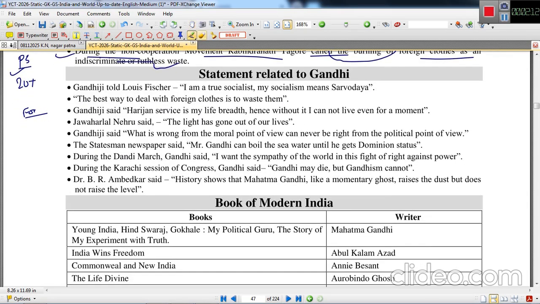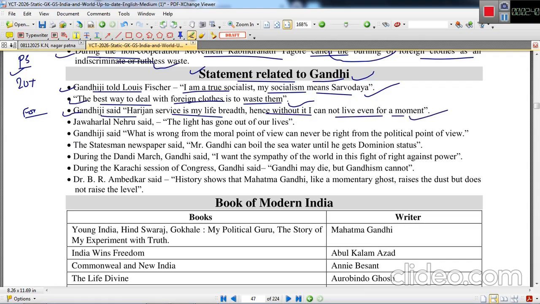Now we'll discuss some of the important statements related to Gandhiji. Gandhiji told Louis Fisher, "I am a true socialist. My socialism means Sarvodaya. The best way to deal with the foreign clothes is to waste them." Gandhiji said, "Harijan service is my life breath. Hence, without it, I cannot live even for a moment."